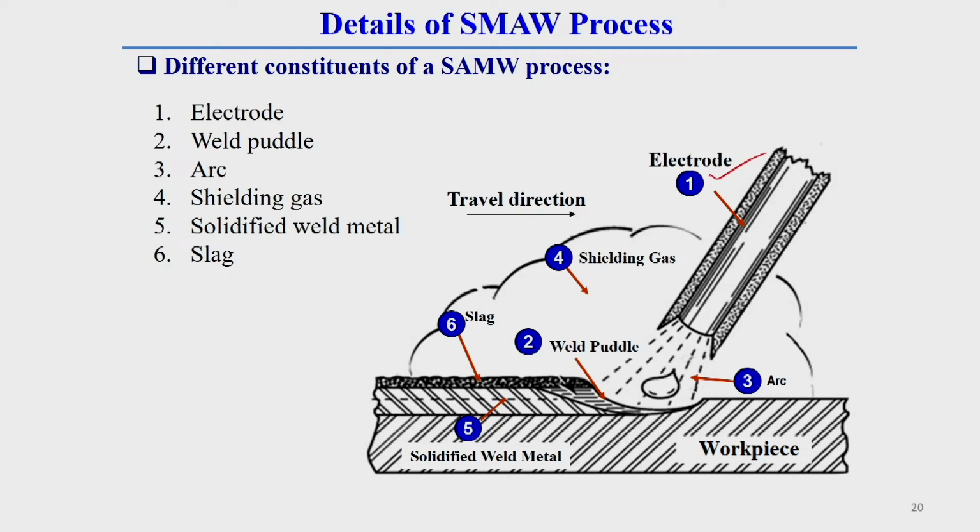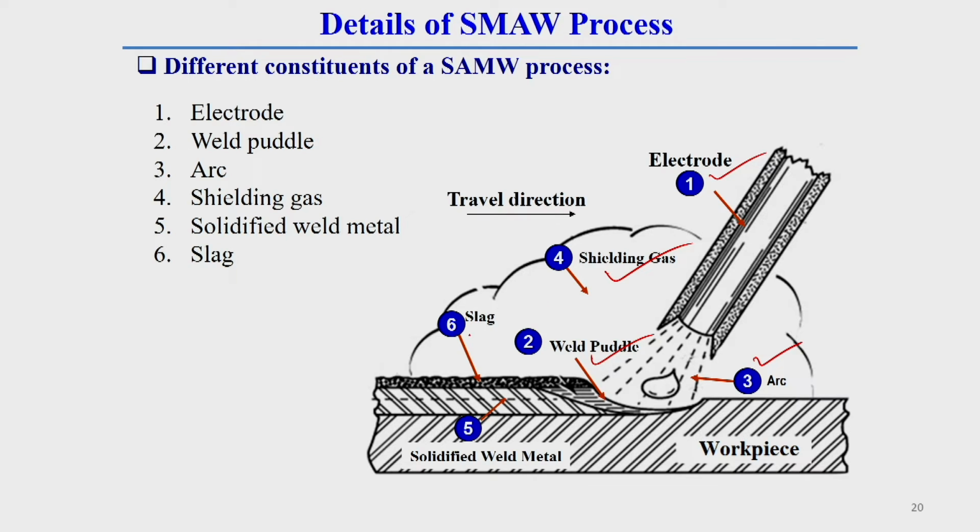Now, these are the detailed constituents of the SMAW process. From this diagram itself you can see that in the SMAW process there is an electrode, a weld puddle, an arc, and shielding gas which is generated due to burning of the coated electrode flux.